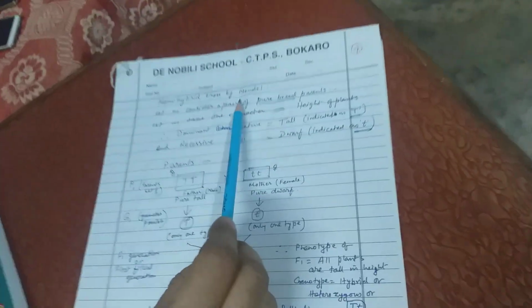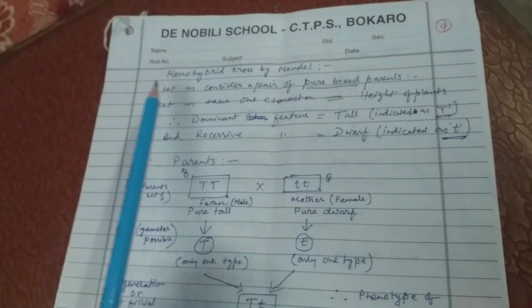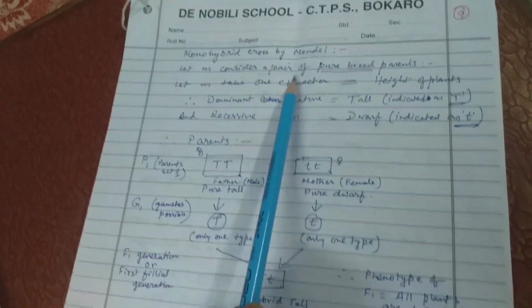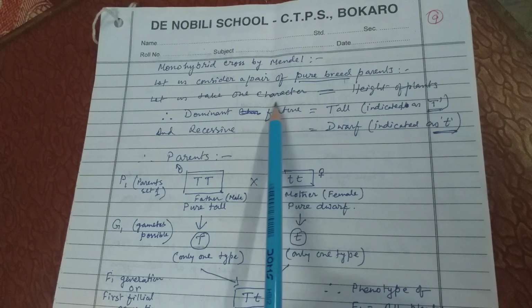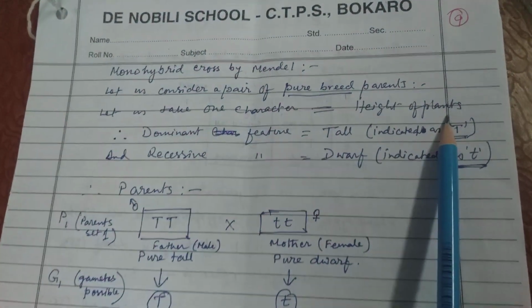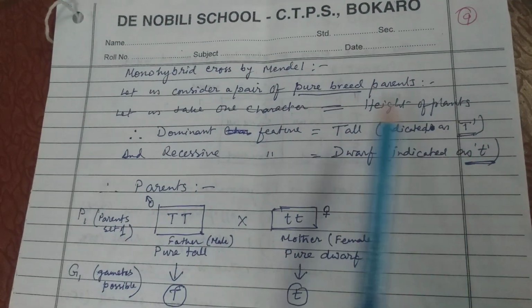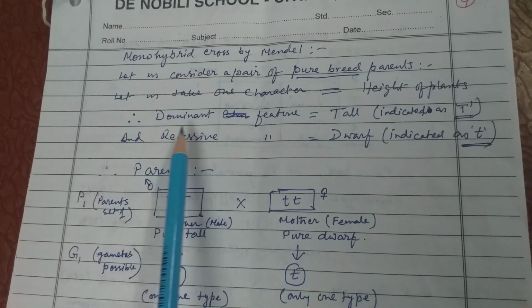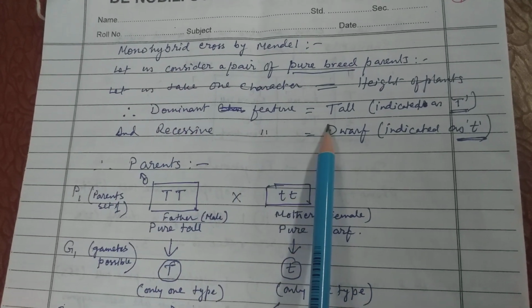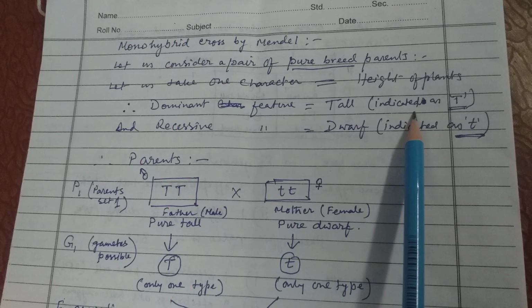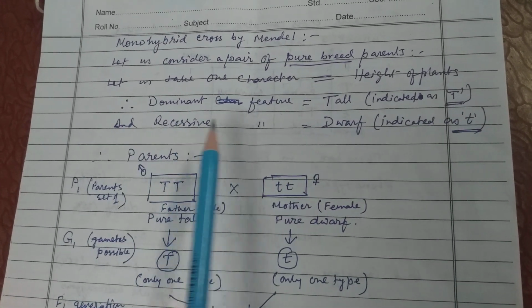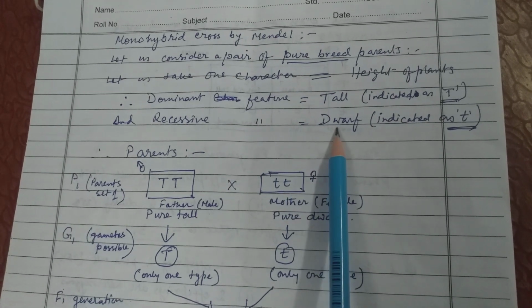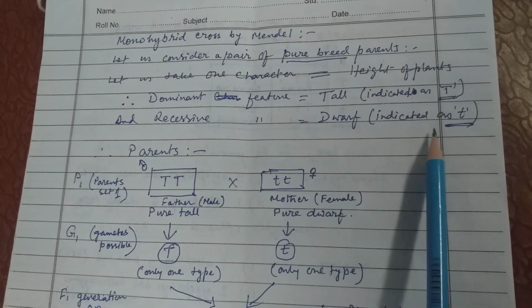Let us see the monohybrid cross by Mendel. Let us consider a pair of purebred parents. Let us take one character, height of plants. The dominant feature tall is indicated as capital T, and the recessive feature dwarf is indicated as small t.